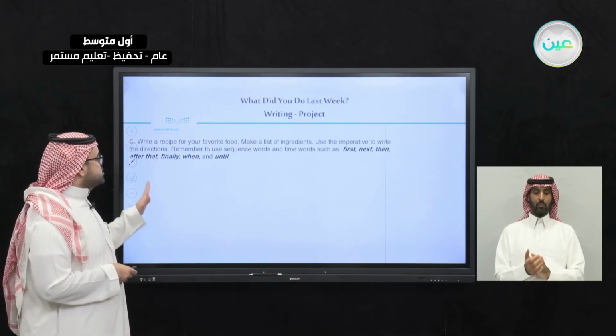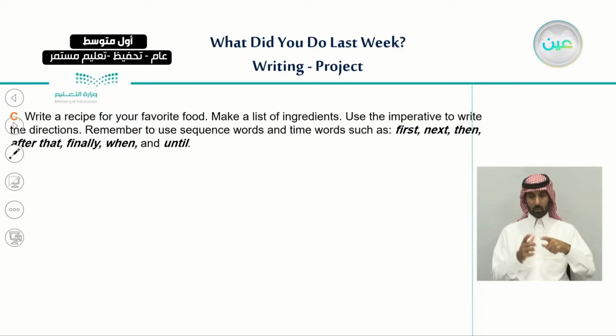So write a recipe. Here, let's move to the other exercise. Exercise number C. Write a recipe for your favorite food. Make a list of ingredients. Use the imperative to write the directions. Remember to use the sequence words and time words such as first, next, then, after that, finally, when, and until.